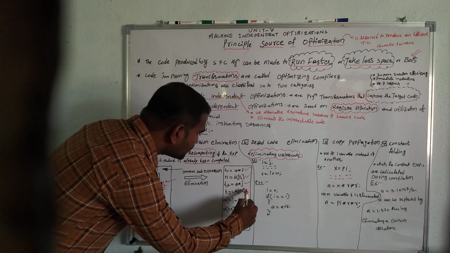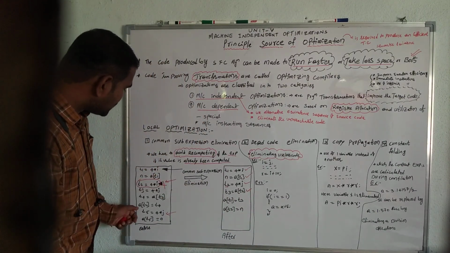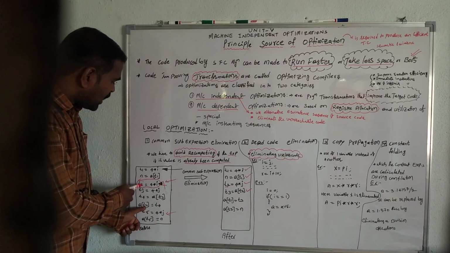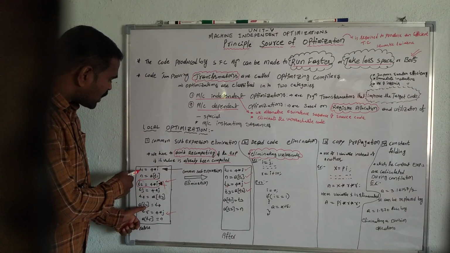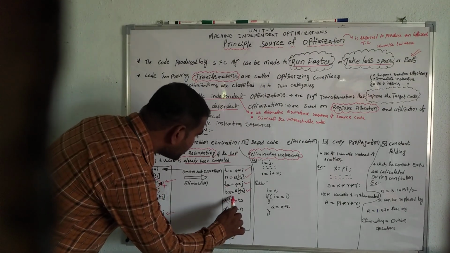So that is why here T2 is equals to A of T2. Next here A of T2. Already A of T2 is evaluated. So that is why A of T2 is equals to A of T1. So that is why A of T1. Here mention A of T1.